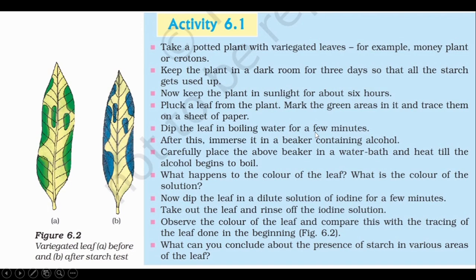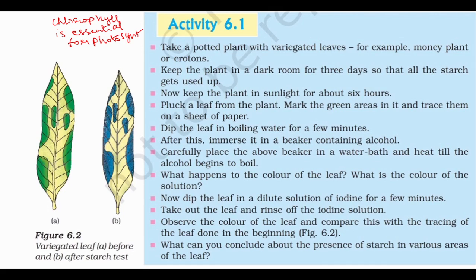Now next we have to understand activity 6.1 which is given in the NCERT textbook. You can see this, that is to demonstrate the necessity of chlorophyll. Chlorophyll is essential for photosynthesis.